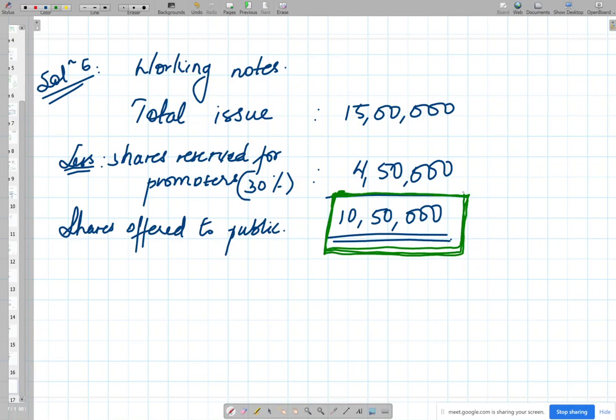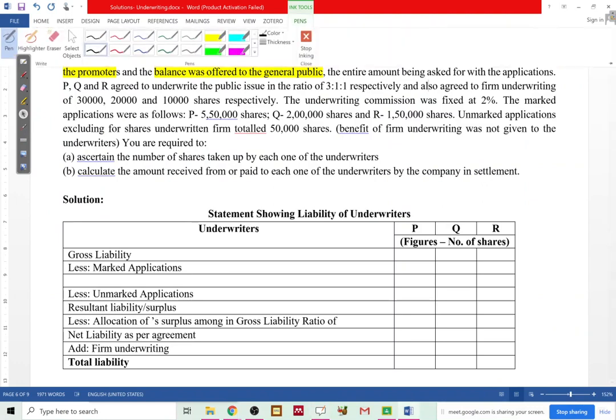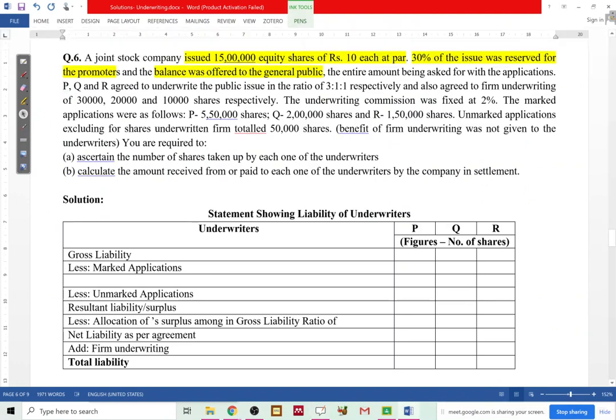Now let's calculate what will be the gross liability. So there are three underwriters. P, Q and R have agreed to take up these shares in the ratio of 3:1:1. Is that clear? So that means gross liability is 3:1:1. Now what do you need to divide in the gross liability ratio? The shares which are offered to the public.